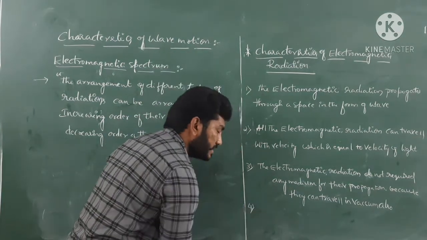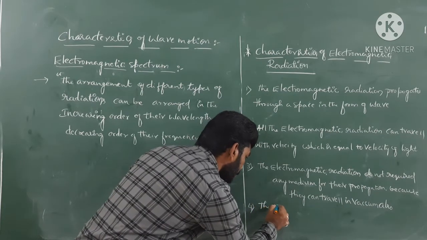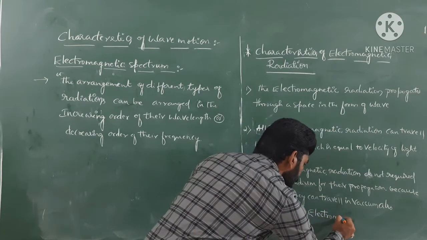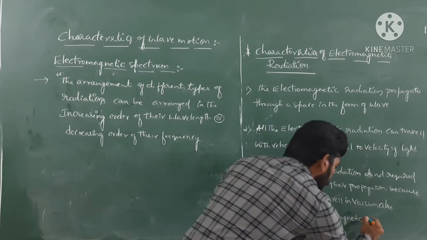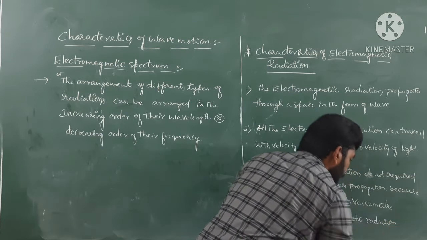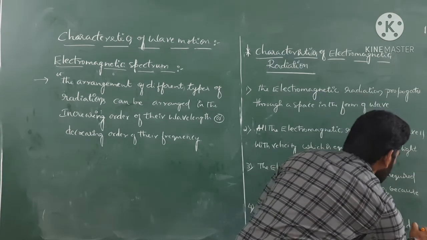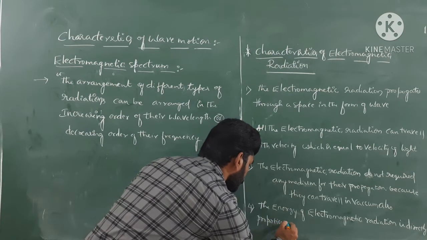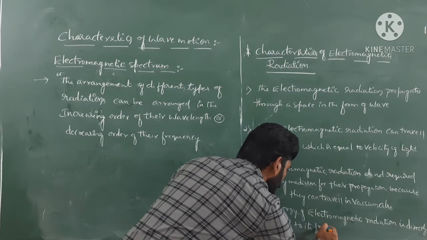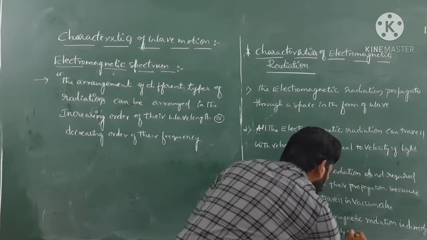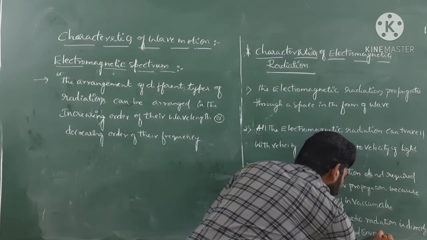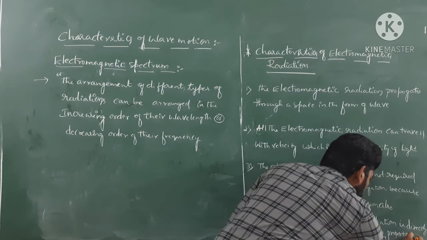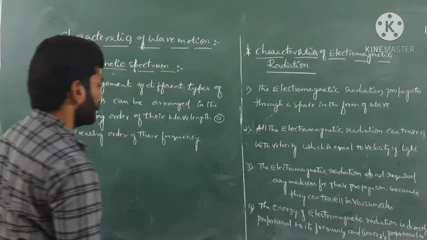The fourth characteristic: the energy of electromagnetic radiation is directly proportional to its frequency and inversely proportional to its wavelength.